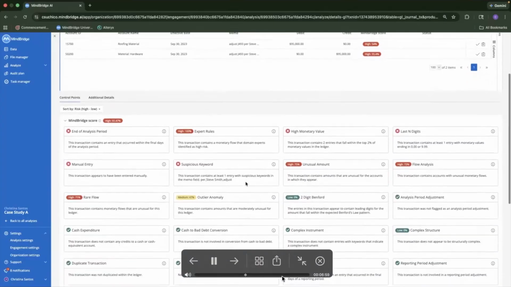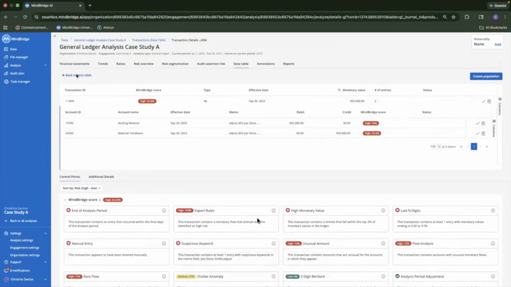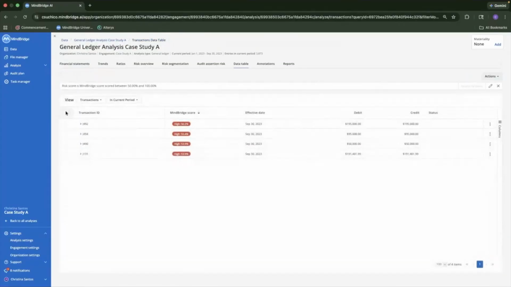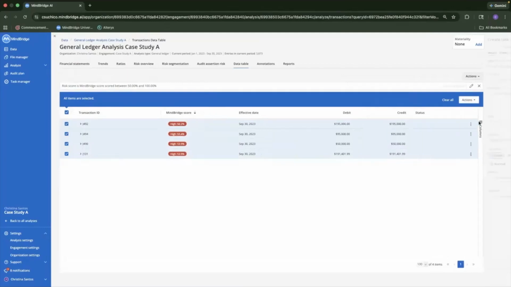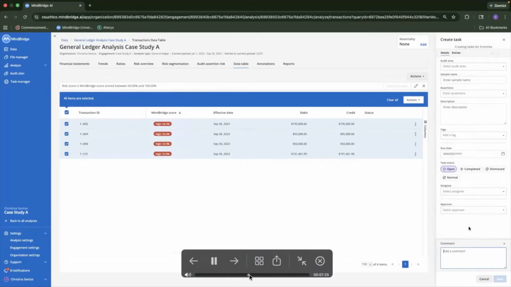And then at this point, we're going to go ahead and go back. We're creating some tasks using these high risks so that they are ones that we need to look at more later on. These tasks were obviously high risk, so we're creating a task for that. And I'm just adding a comment in here showing that these transactions appeared under the high risk category for the MindBridge score.